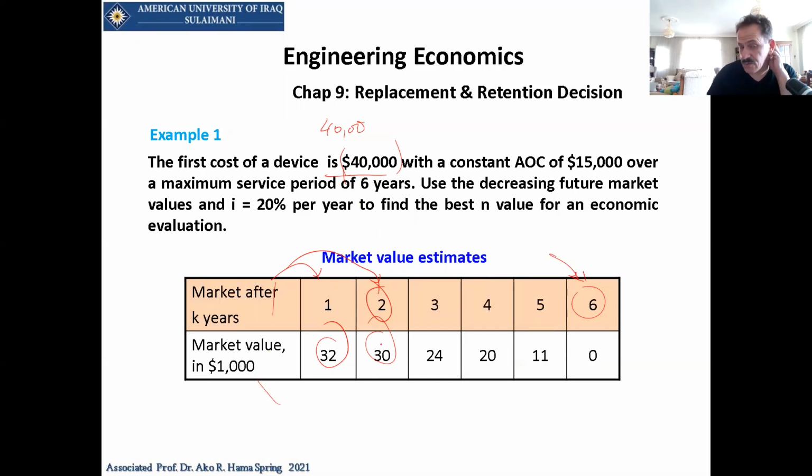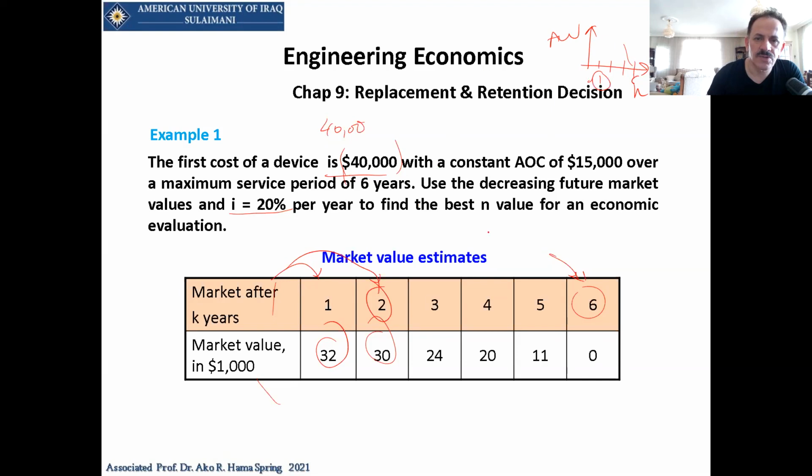Now, what we have to do is find, based on that interest rate, what the economic service life is for this equipment. And by the way, this question was one of the questions in the final exam, I think, in one of the semesters. So what we have to do first is draw a chart, a curve between annual worth and N. So N, we have to take from 0 to 6.